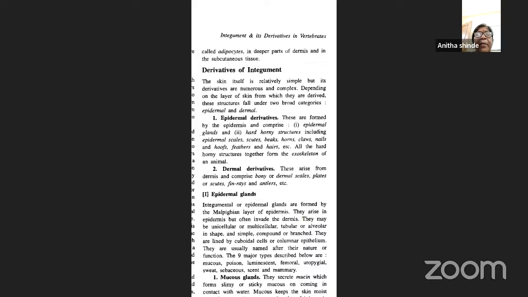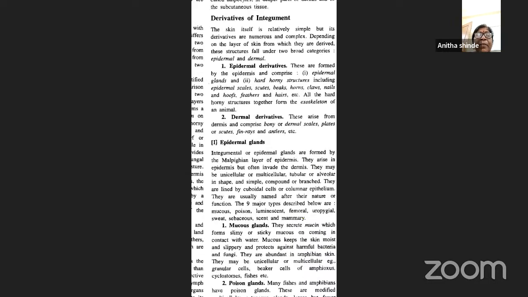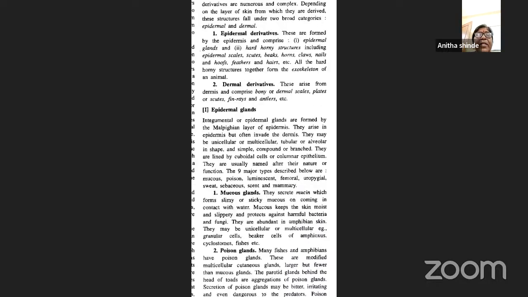Now, coming to the epidermal glands, or integumental glands. They are formed by the Malpighian layer of the epidermis. They arise in the epidermis, but they often invade the dermis, so though they arise in the epidermis, they have their roots in the dermal layer. They may be unicellular or multicellular, tubular or alveolar in shape, and simple, compound, or branched. They are lined by cuboidal or columnar epithelial cells, and they are usually named after their nature or function. About nine types of these epidermal glands have been identified. Now we'll see one by one what those are.